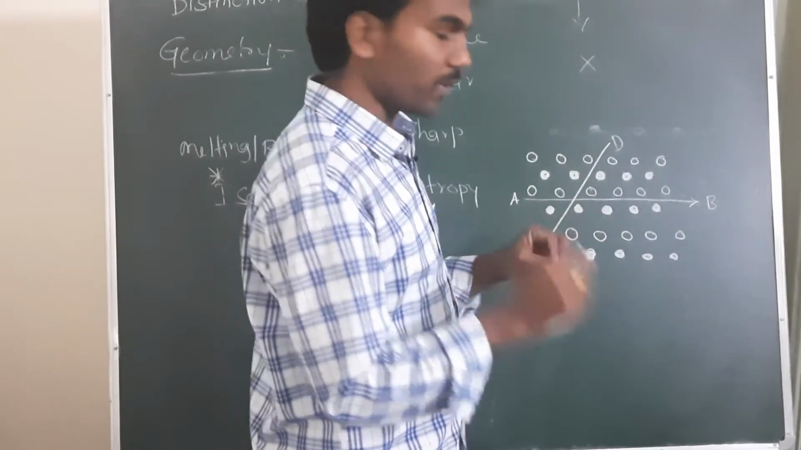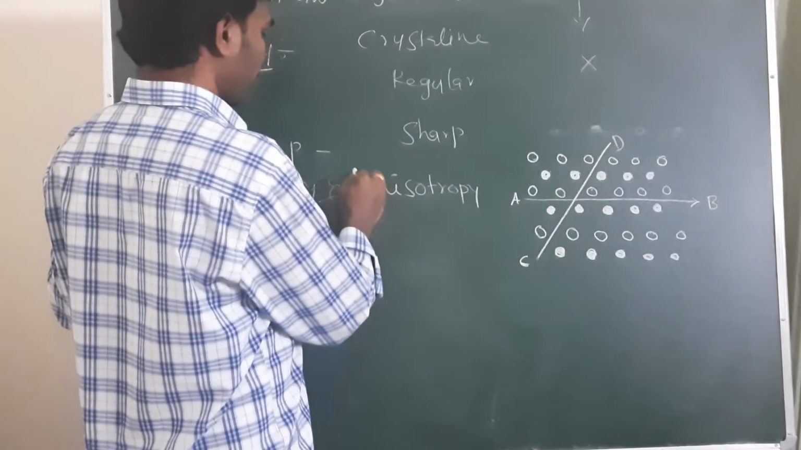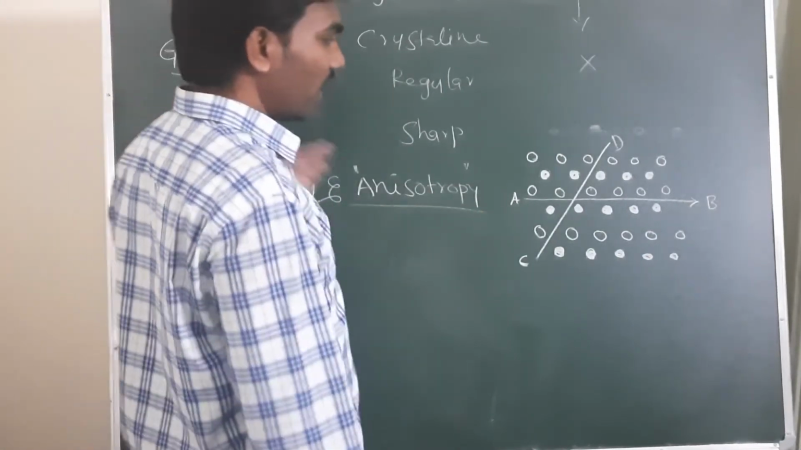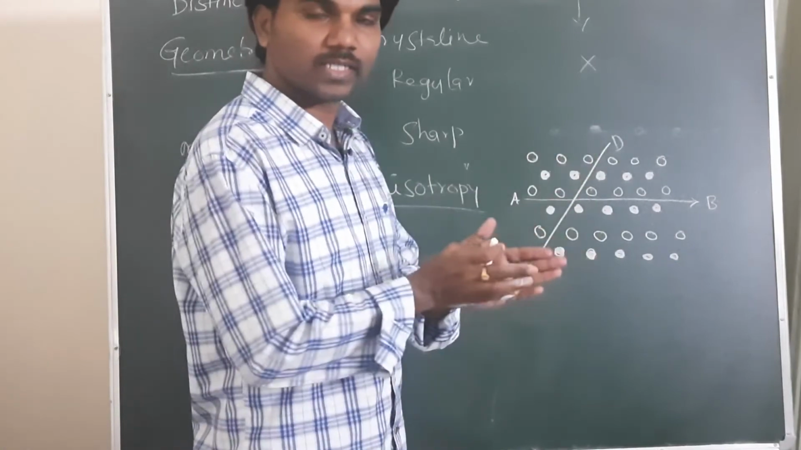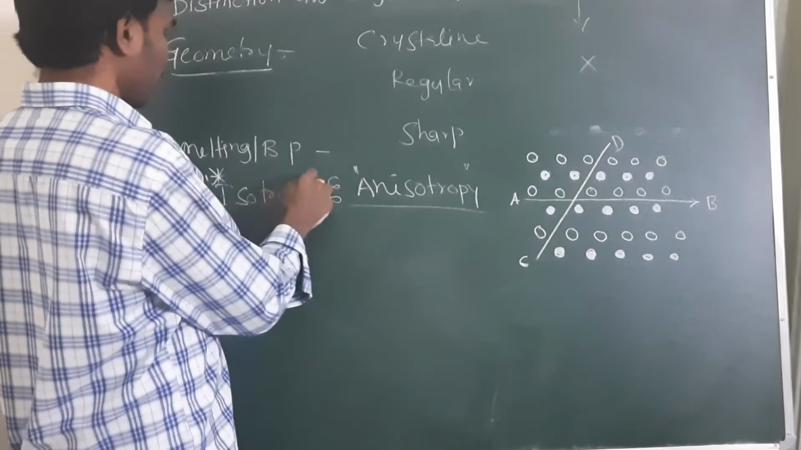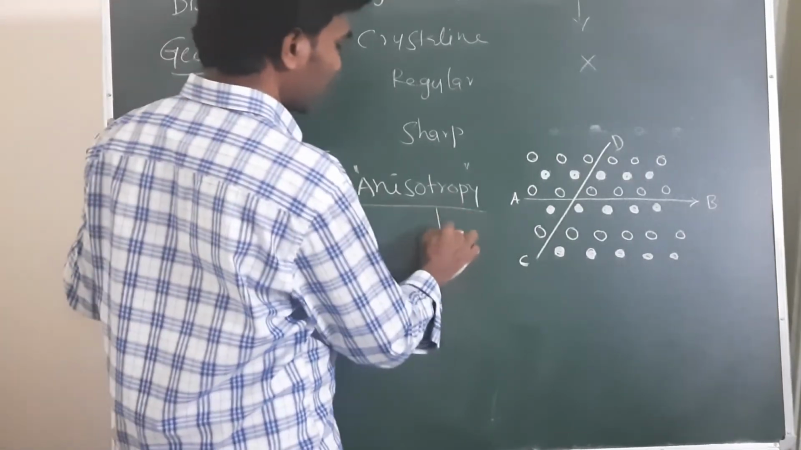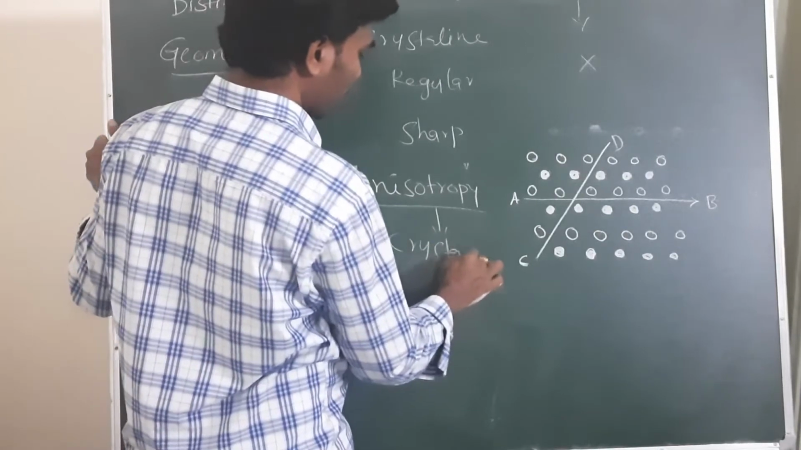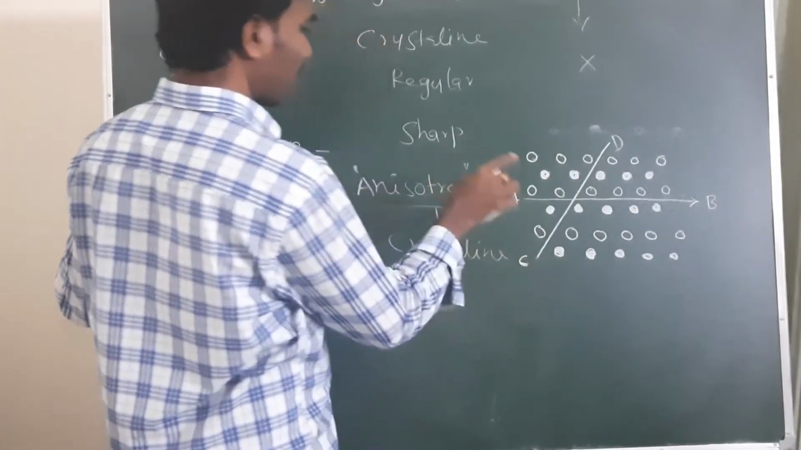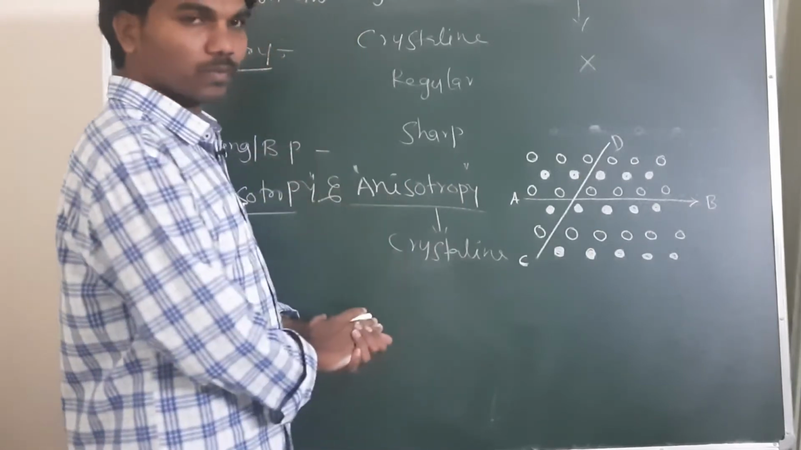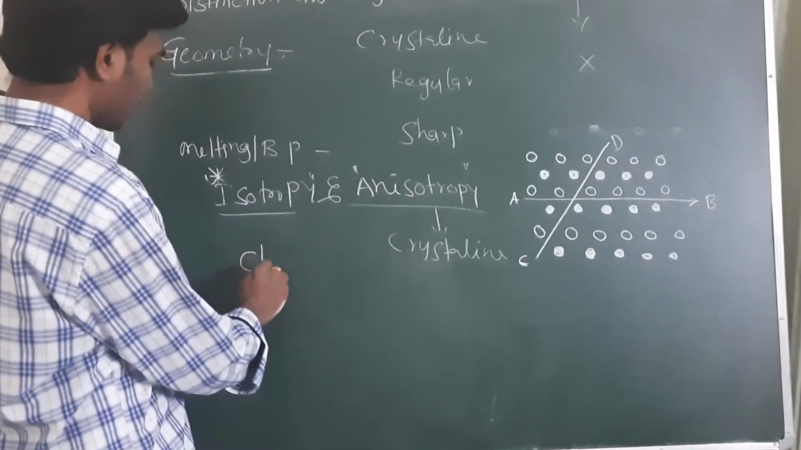Such a phenomenon is called anisotropy. In all directions, if the same arrangement is there, in such a case we call it isotropy. So anisotropy is a property of crystalline solids. In the case of amorphous solids, anisotropy is not possible. They are isotropic. So the next property is cleavage.